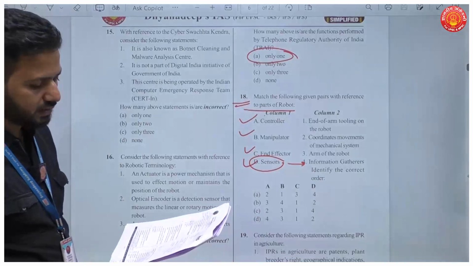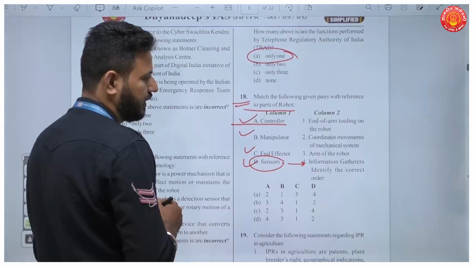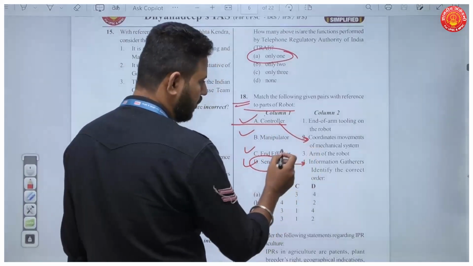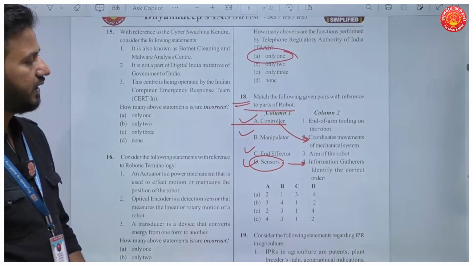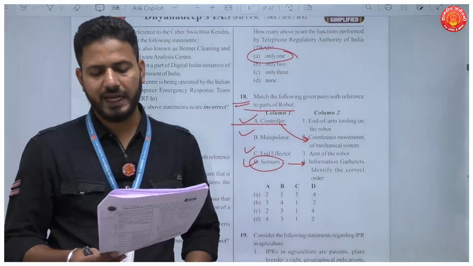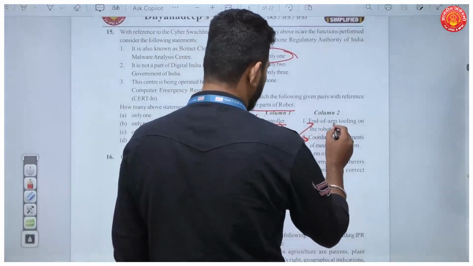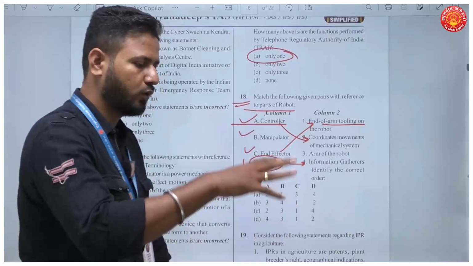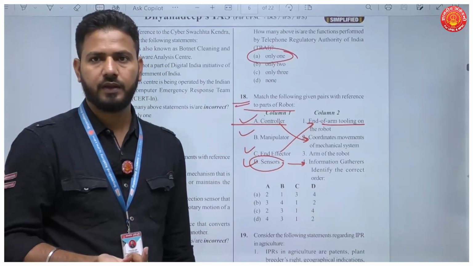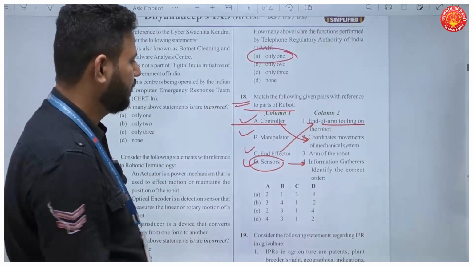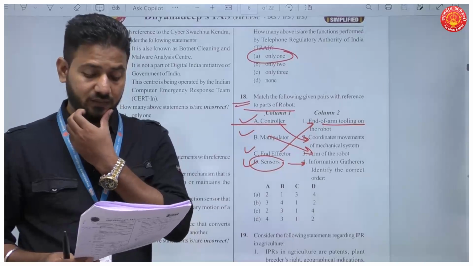Now, what is a controller? The controller is actually made of software and hardware designs, right? It coordinates the movements of mechanical systems. Then the end effector is also a very important term. What is an end effector? It is the end arm of the tooling on the robot. Now, how can robots grip something and pick something up? It is because of the end effectors. And manipulators are the arms of the robot. So your answer here will be C in this question.